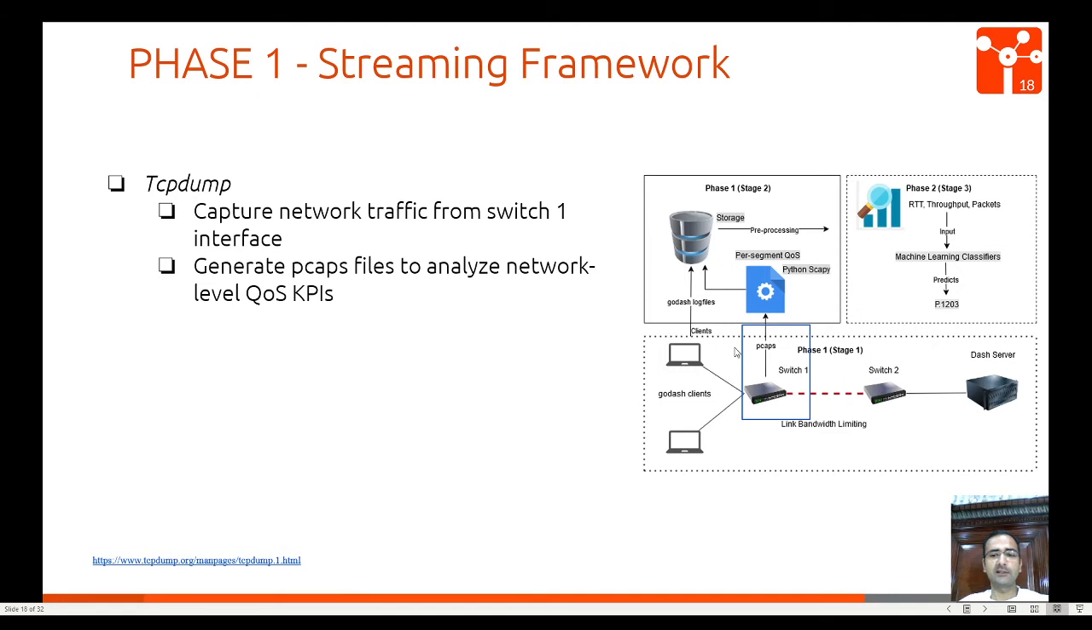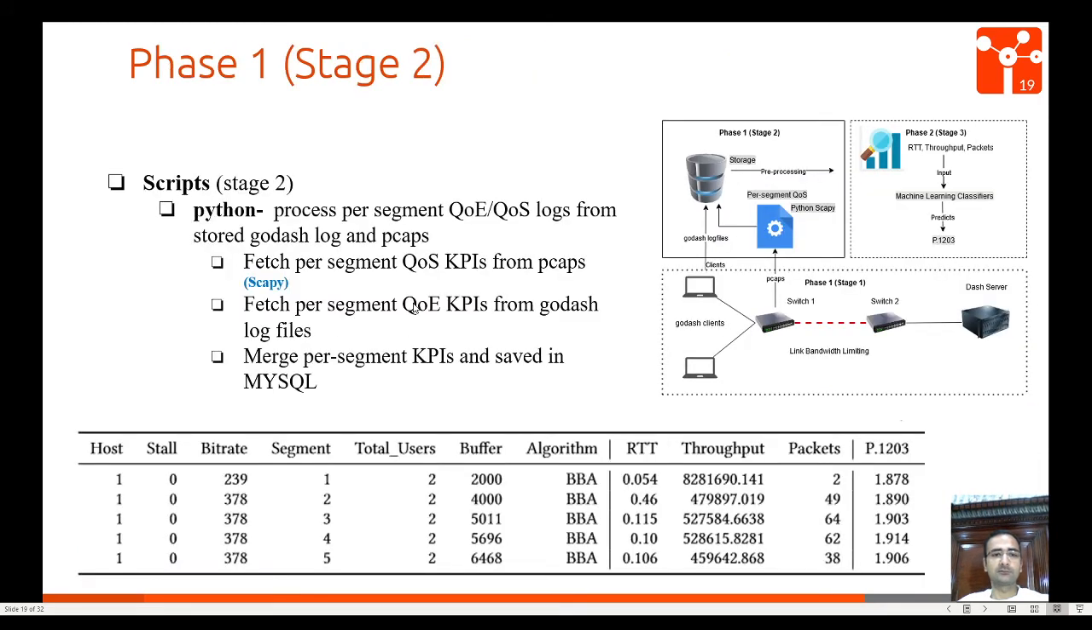We use tcpdump to collect pcap at these points, switch 1, and generate pcap files known as network-level QoS KPIs. We use a Python scapy package to fetch per-segment QoS to QoE KPIs. And then we finally store QoE and QoS both in the MySQL database.